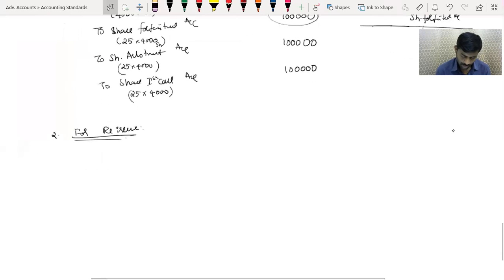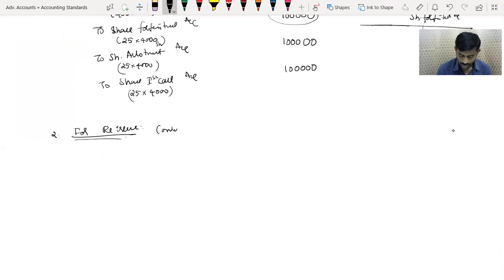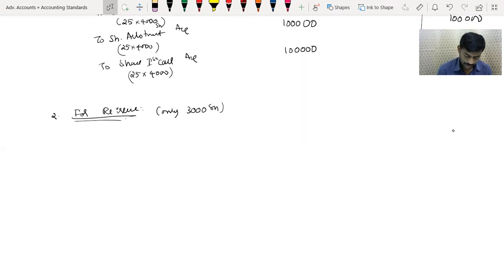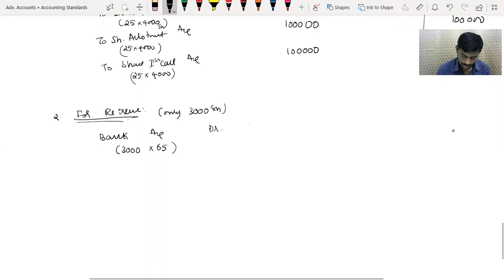1 lakh is there. Now reissue is only 3,000 shares. So reissue amount is bank account debit. 3,000 shares into 65, which amounts to 1,95,000.